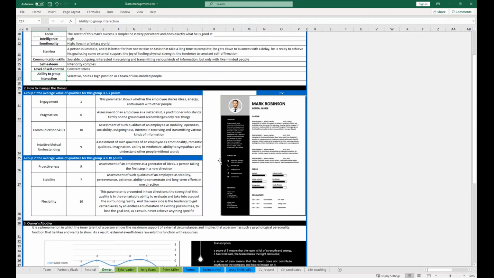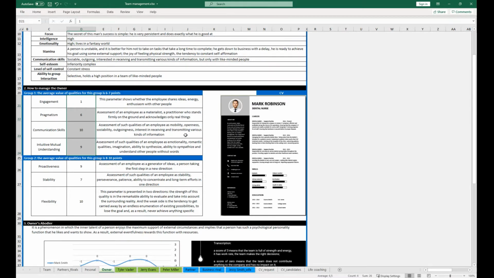Then we see an assessment of the employee's qualities, with the help of which you will be able to manage him. After each group of qualities, there is a brief transcription. Each quality is assessed on a scale of 1 to 10.